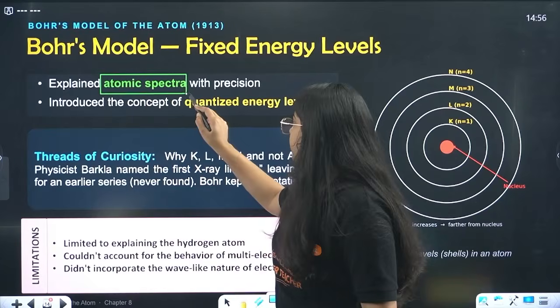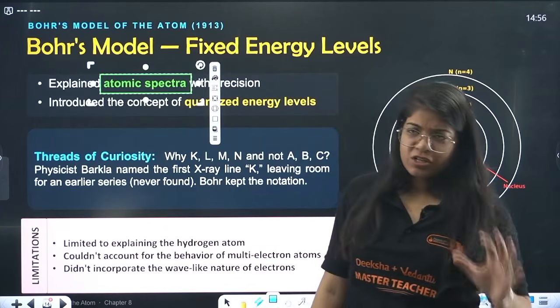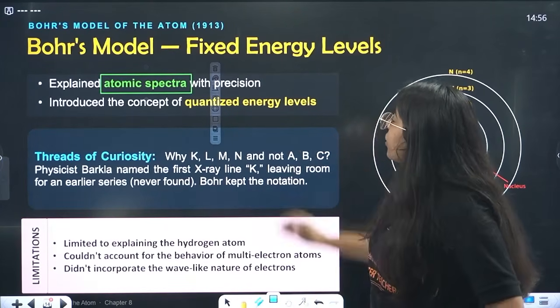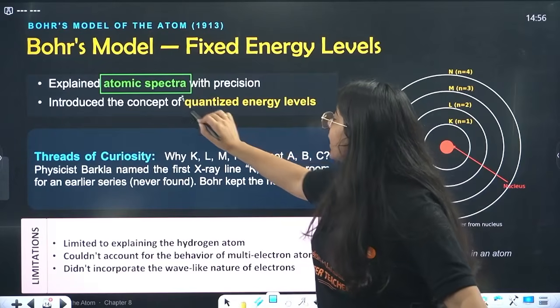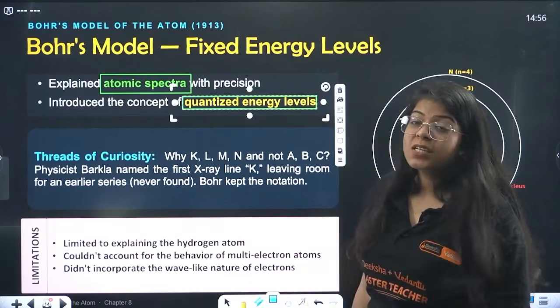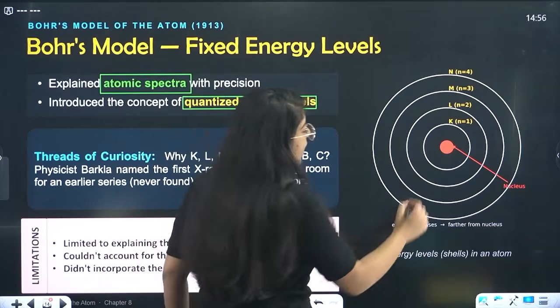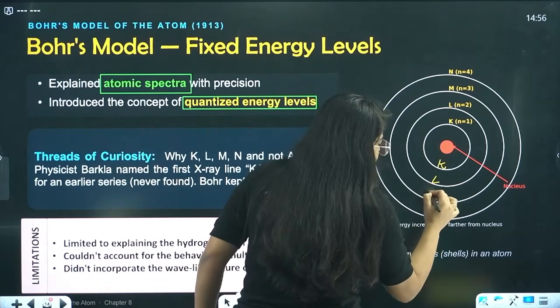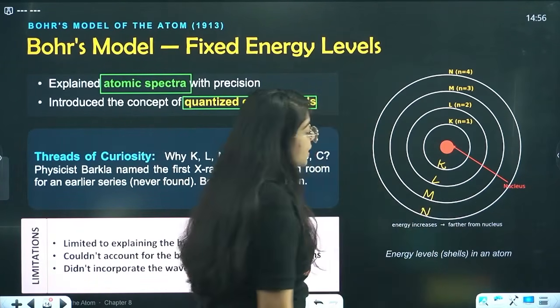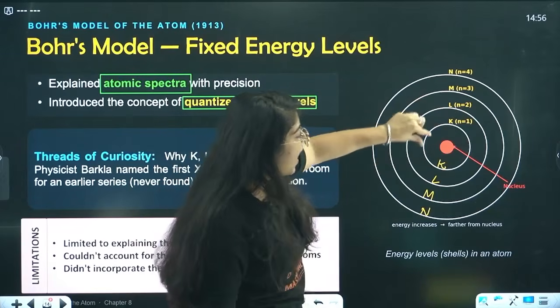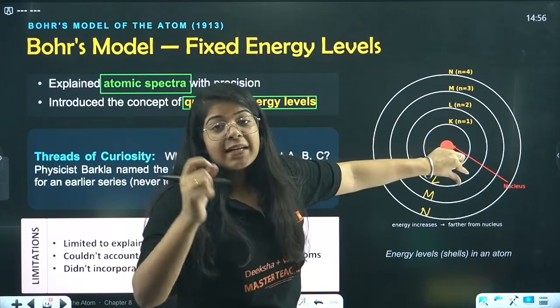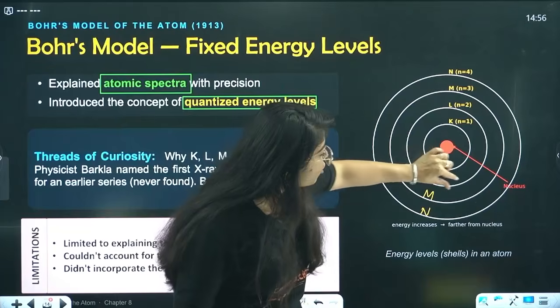You will learn it after some time, do not stress on this. And it introduced the concept of quantized energy levels. Quantized energy levels means all the energy levels of the shells: this shell K, this L, this M, this N. This whole shell has one single amount of energy, which is different from the energy of the L shell.